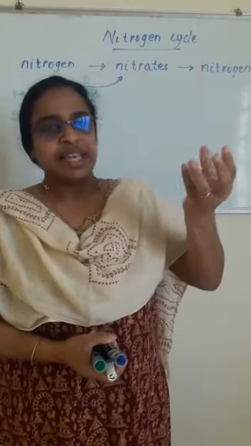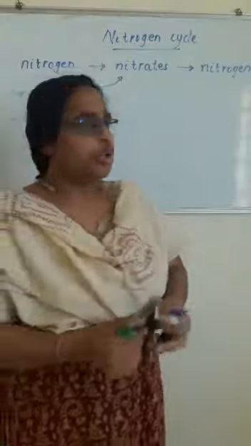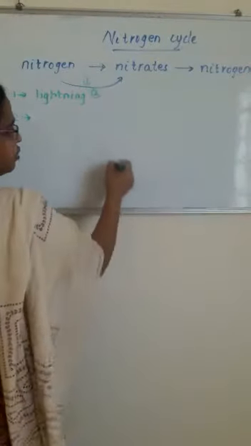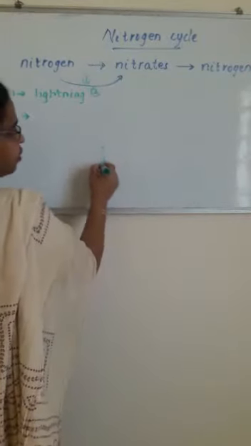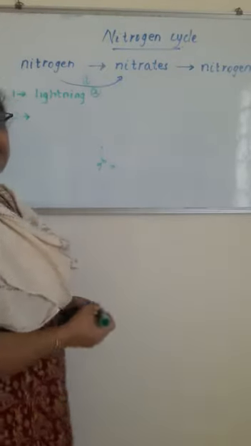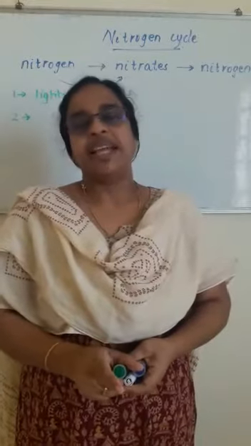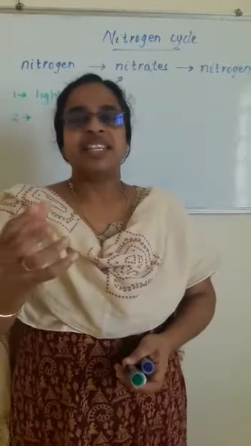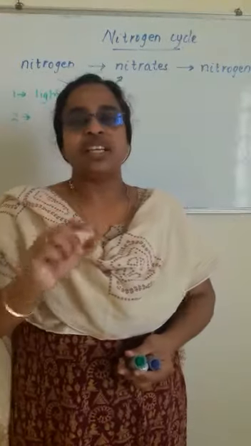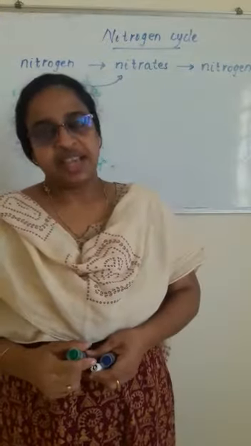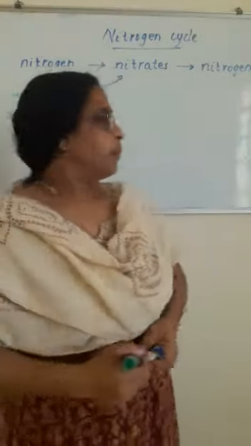These plants, their roots have some nodule-like structures, some round structures. They contain a bacteria known as rhizobium bacteria, and this bacteria can convert atmospheric nitrogen to nitrates, and it will be kept in the soil.